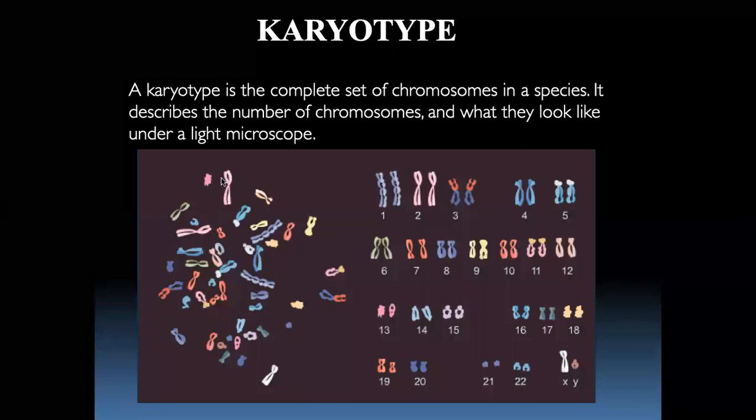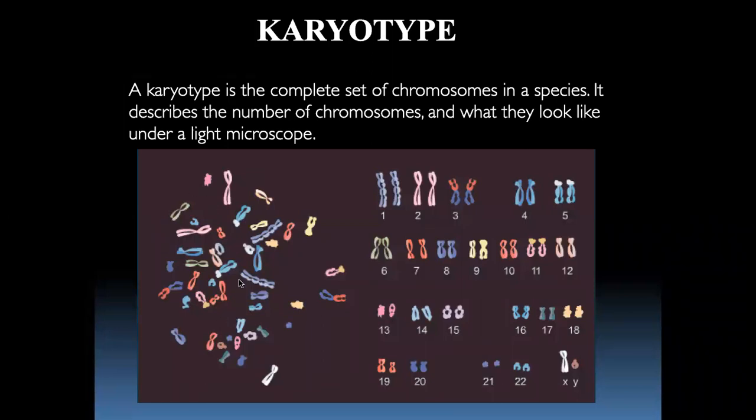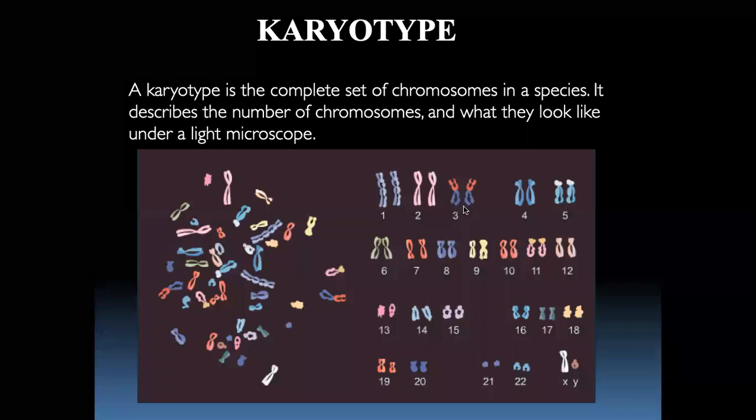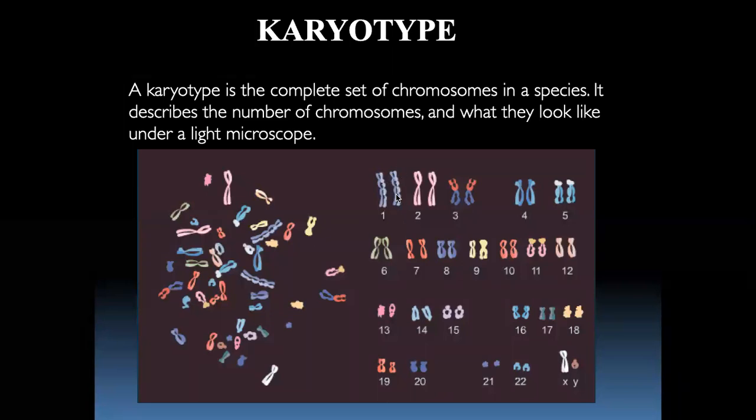In the metaphase stage, what happens? You will see only chromosomes like this, where maternal and paternal chromosomes are all accumulated. So we break the cell membrane and plate all these chromosomes on a slide. When we keep this slide under a microscope, we get pictures of them, and from these pictures we arrange them in order as per their size and shapes. Every chromosome has its pair, so we have pairs of chromosomes.